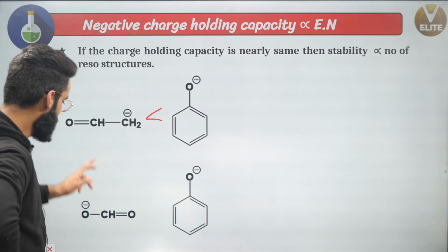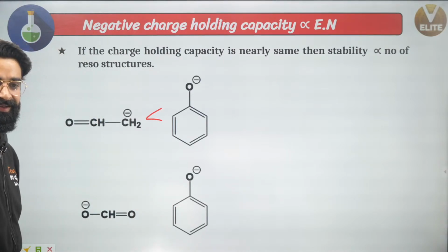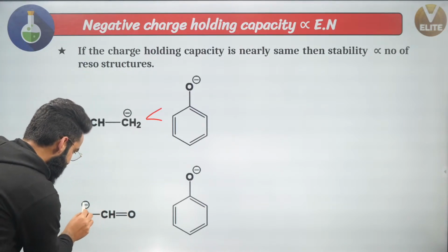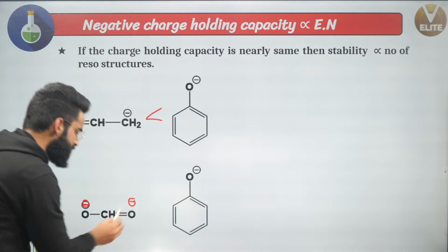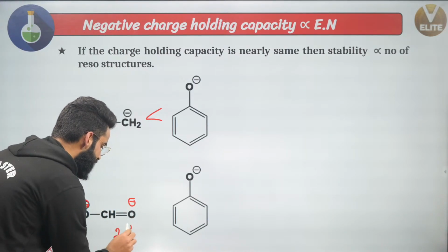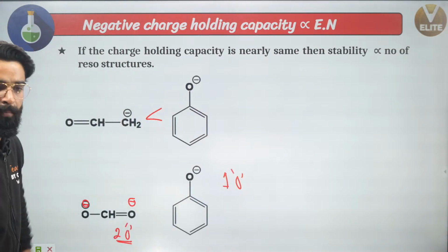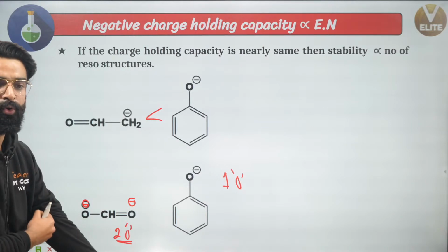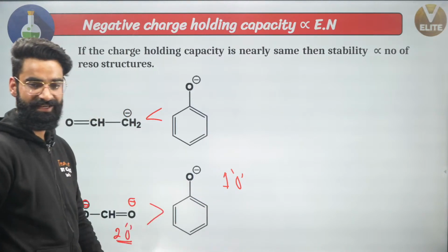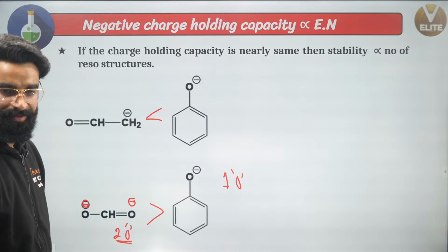Okay, what about these two, guys? What do you think? Right here, this negative charge can be either on this oxygen or on this oxygen due to the resonating structures. So we have 2 oxygens with negative charge carrying capacity. Right here we have only 1 oxygen with negative charge carrying capacity. More the oxygen atoms carrying negative charge, more is going to be the stability. One is going to be more stable than the second. Perfect, guys.